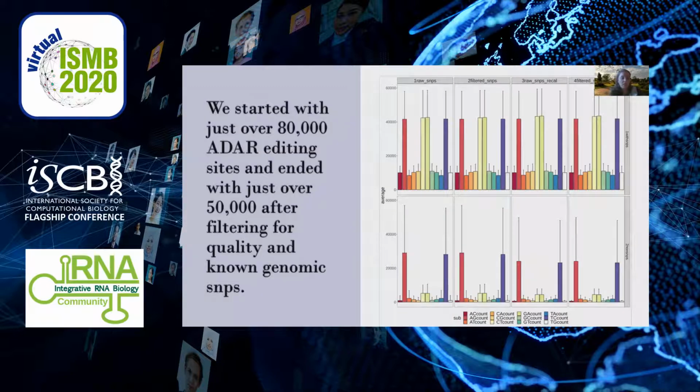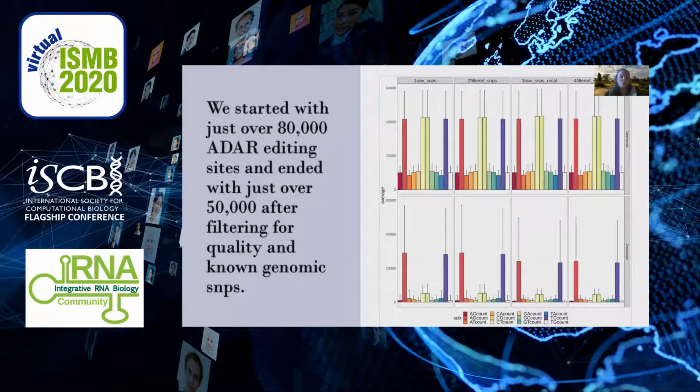To confirm the variants we are looking at can be attributed to ADAR editing alone, we use a series of filters to filter out false positives by using quality control measures from alignment. Before filtering, AID predicted just over 80,000 variants. These variants then went through a quality control filter based on sequencing error probability. A second round of variant calling was performed, and only the sites that were predicted and not filtered during both rounds were kept as true editing events. But we still weren't done filtering.